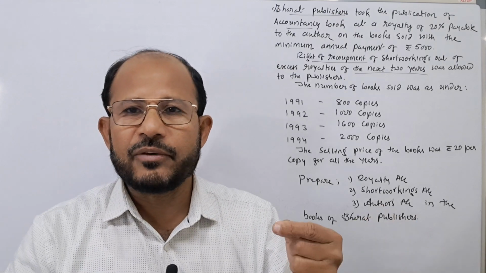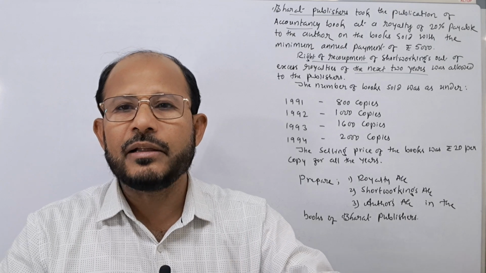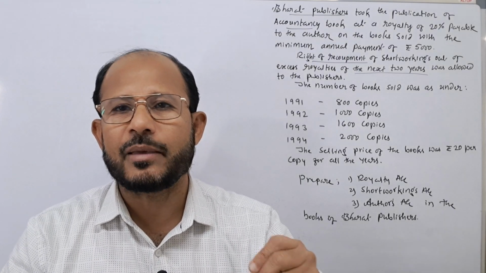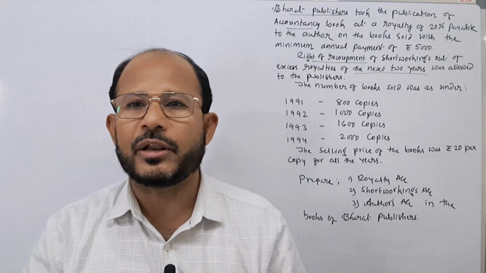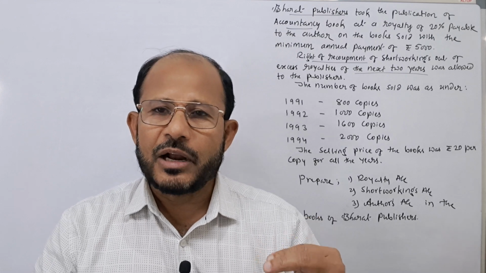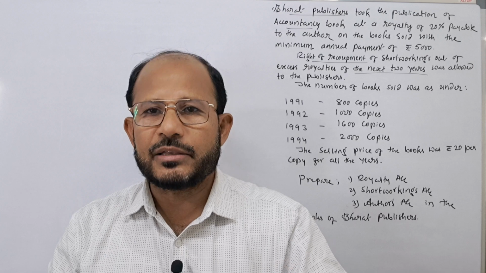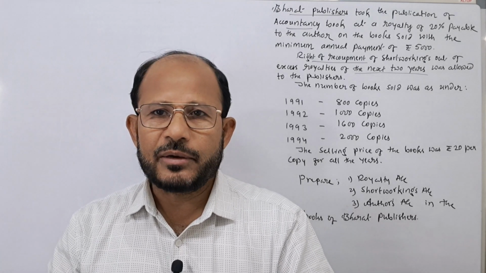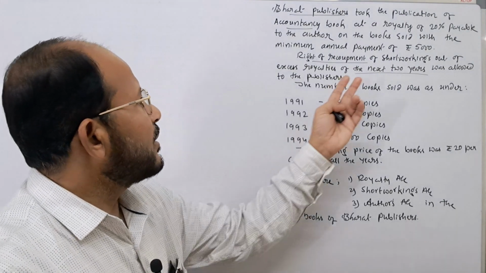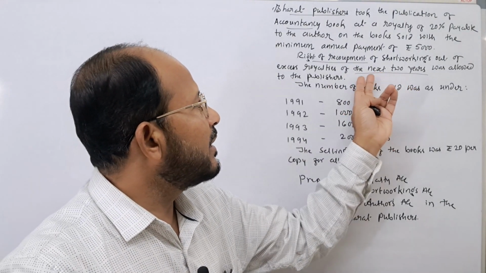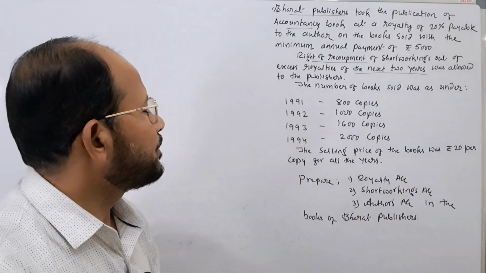In case in the first year the short working is there, that can be recovered in the second and third year. It means the next 2 years' time is there to recover these short workings. Assume that in the second year short working is there, then such short workings can be recovered out of the excess royalties earned by the publisher in the third year and fourth year. That is why short workings can be recovered in the next 2 years of such short workings. That you have to remember.